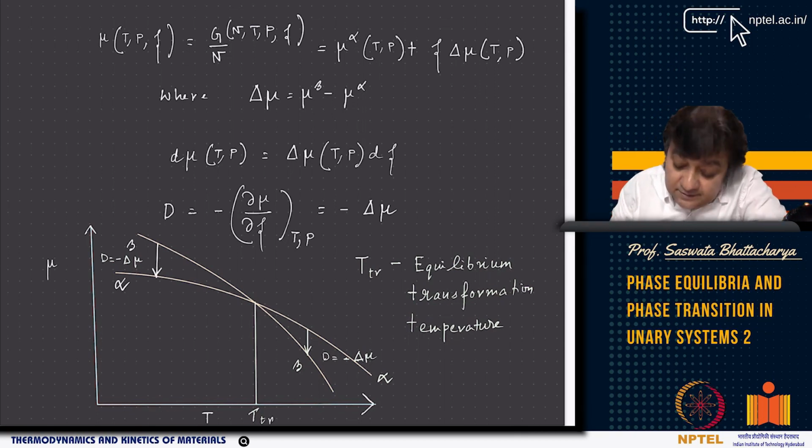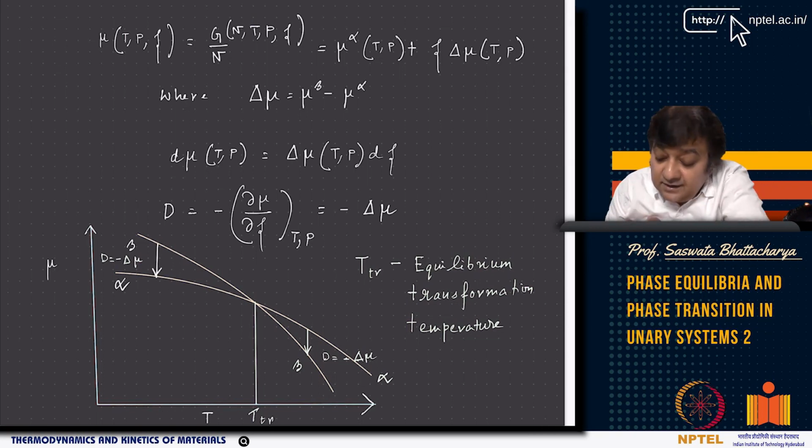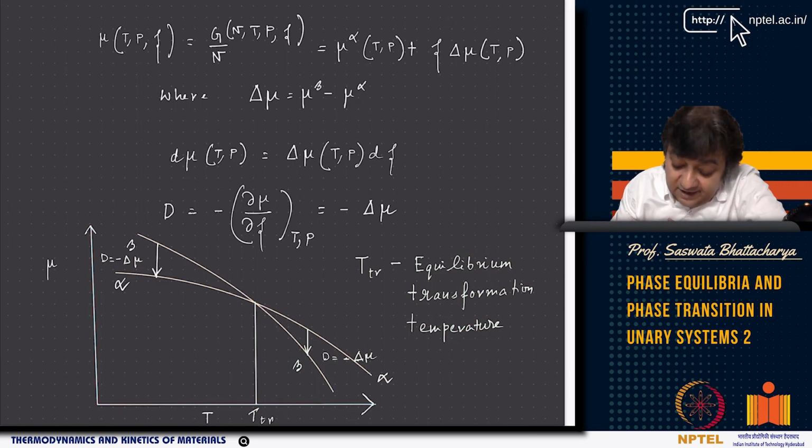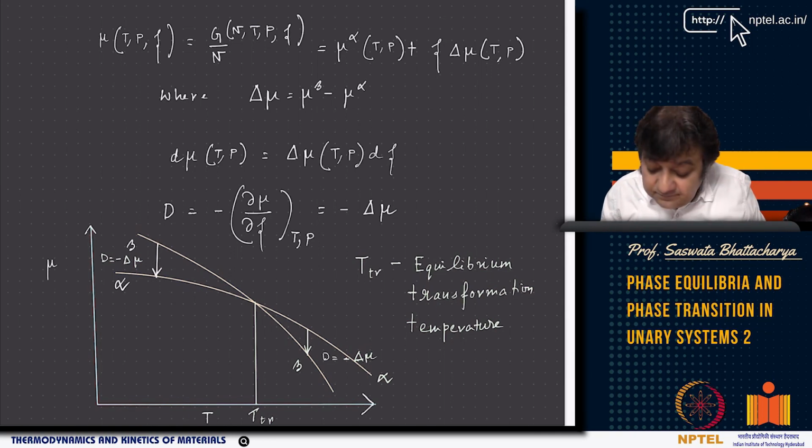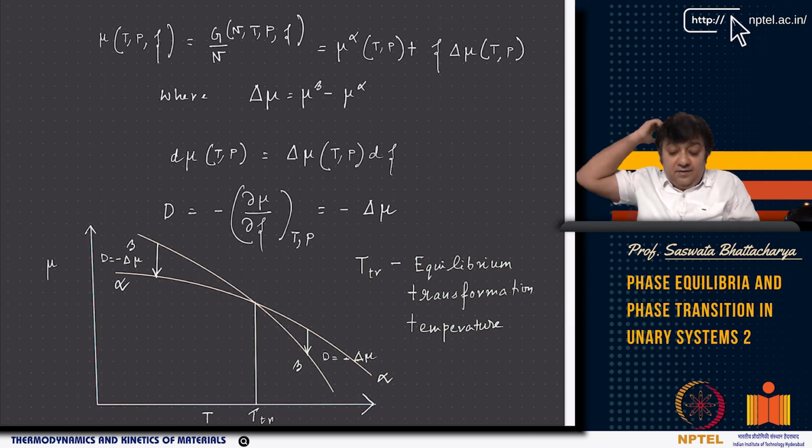So we can write d mu as a function of temperature and pressure as delta mu times d zeta. And the driving force for this alpha-beta transformation is given by minus del mu del zeta, or del G bar del zeta, at constant temperature and pressure, which is nothing but minus delta mu.